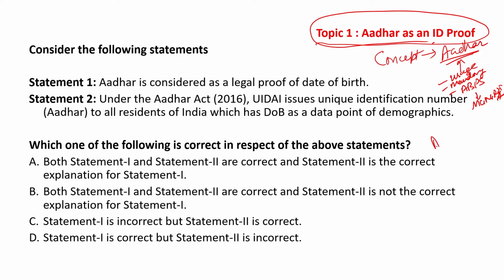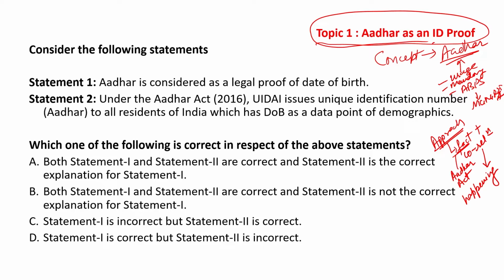Now the approach that we need for this particular question is a fact plus correlation approach, wherein we need to know about the facts, for example Aadhar Act, and the correlation, what is happening on the ground.